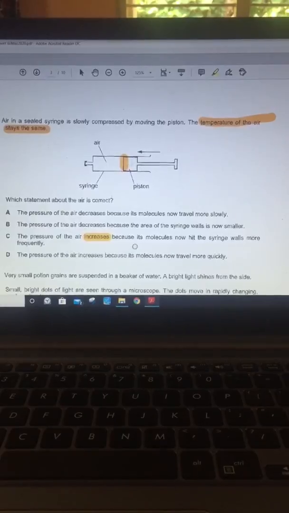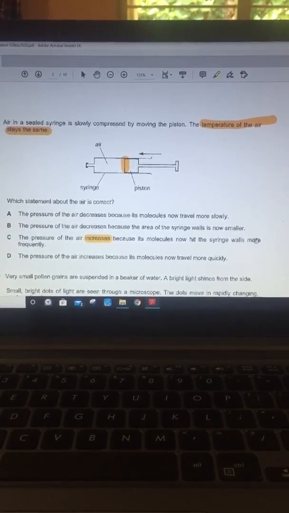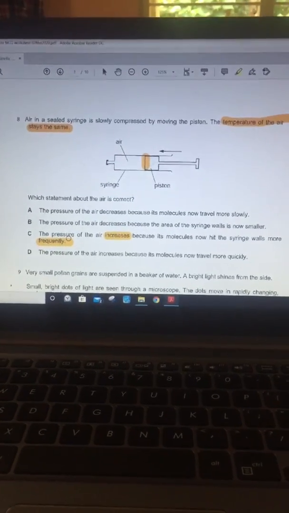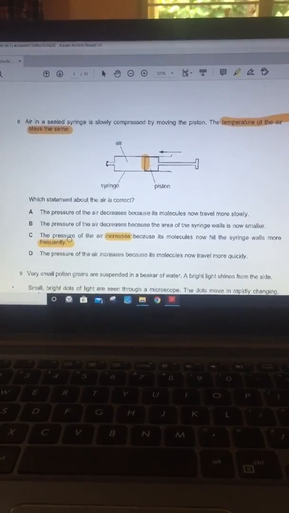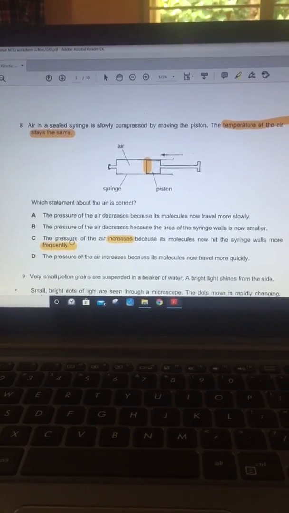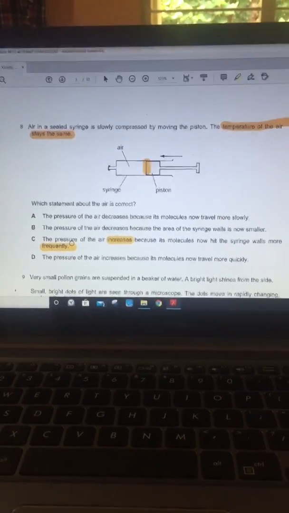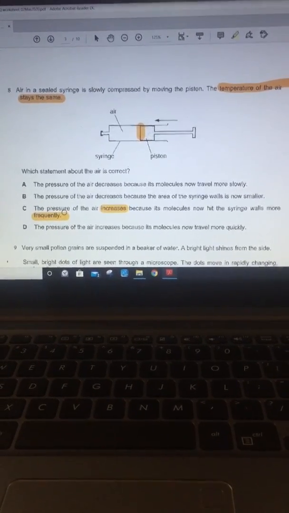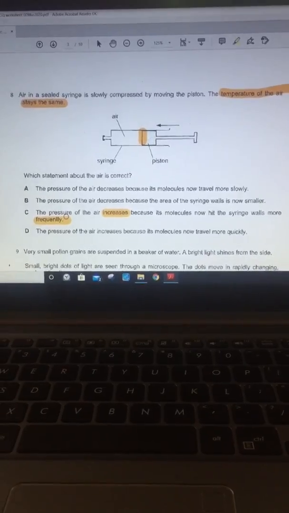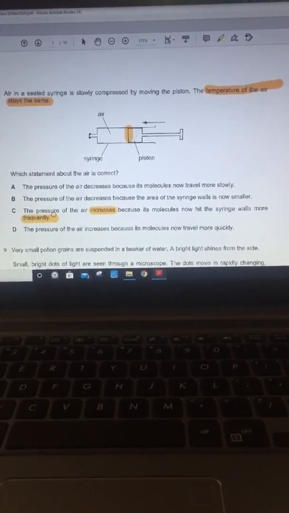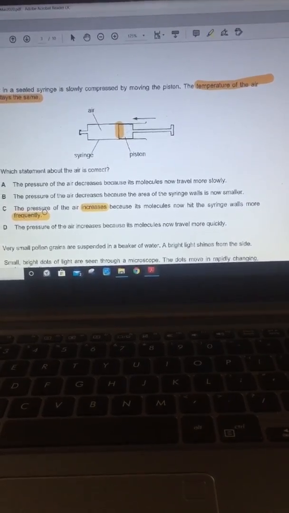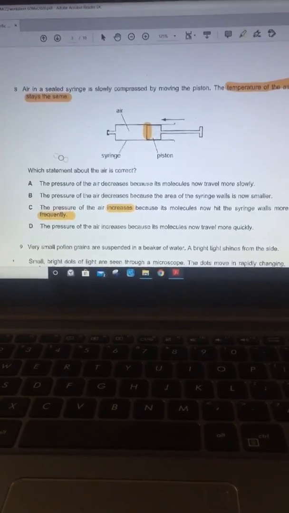The pressure increases because its molecules now hit the syringe walls more frequently. As we know, pressure is due to the rate of change of momentum. Now since the distance that the air molecules have to travel is smaller, they will hit the walls more often, so there are more changes in momentum happening in a given time, so there is more force, hence more pressure. So the answer for the eighth question is C.